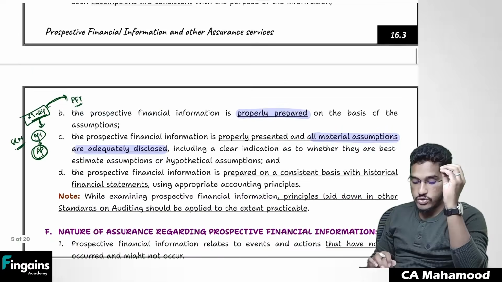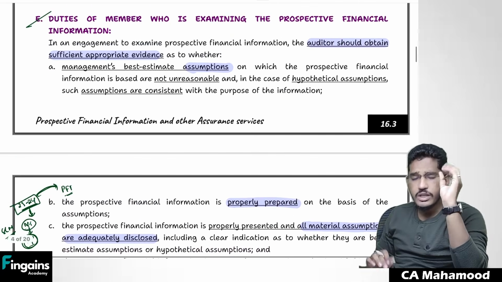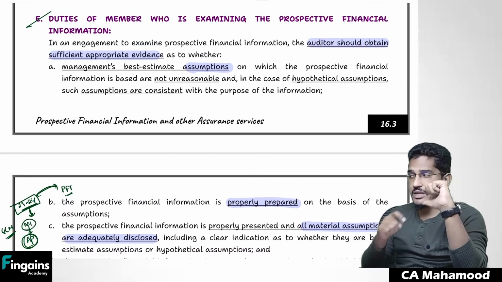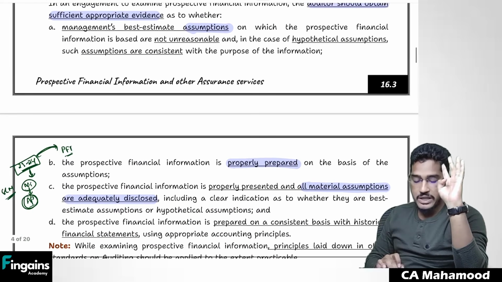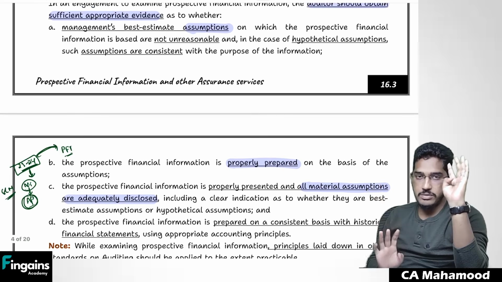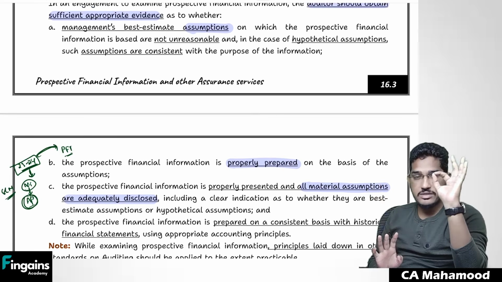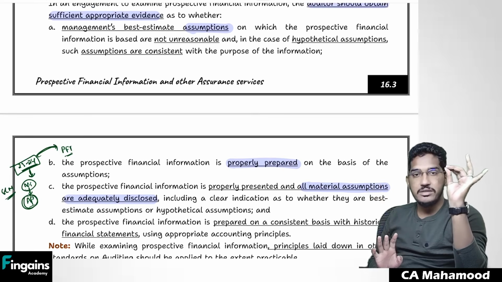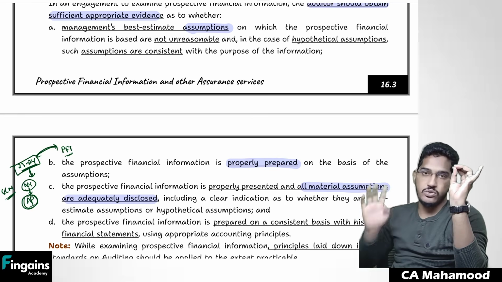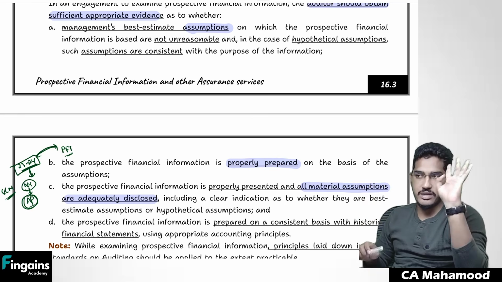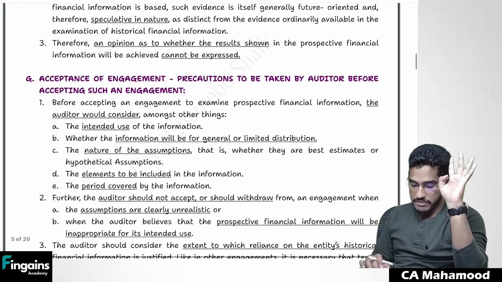So as a practitioner, to perform an engagement on prospective financial information, my duty is to obtain sufficient and appropriate audit evidence regarding how many things? 4 things they have told. Number one, whether assumptions are reasonable or not. Number two, prospective financial statements are properly prepared or not. Number three, all the assumptions are properly stated or not. Number four, they are consistent with the historical financial information or not. As simple as that. Regarding these 4 things, I need to obtain evidence.